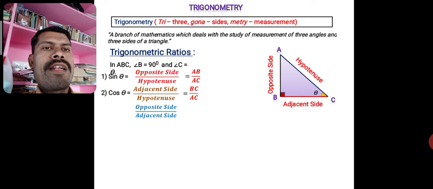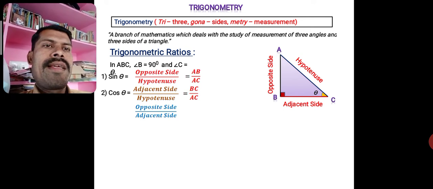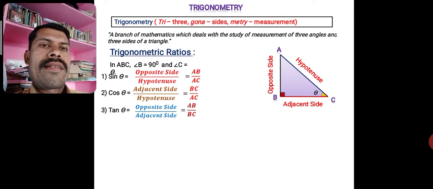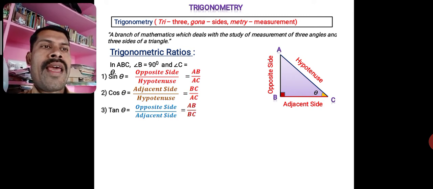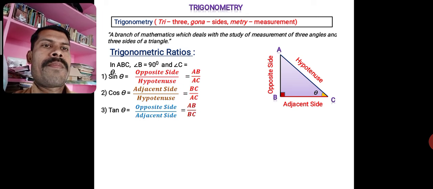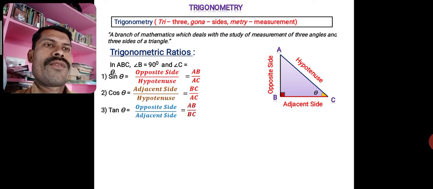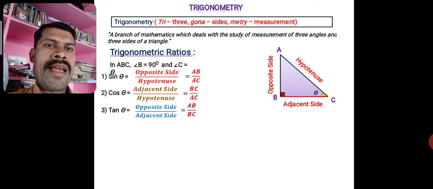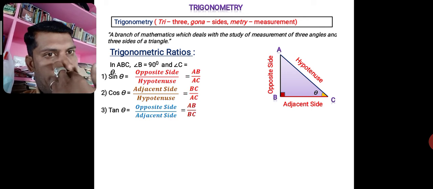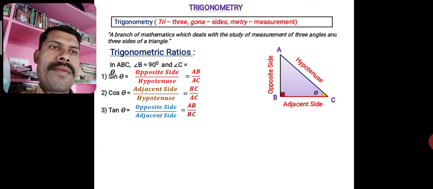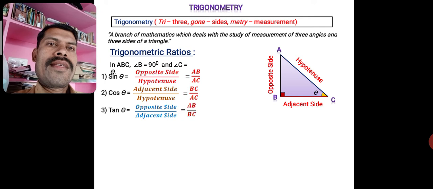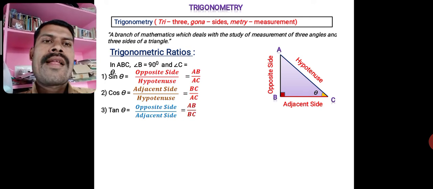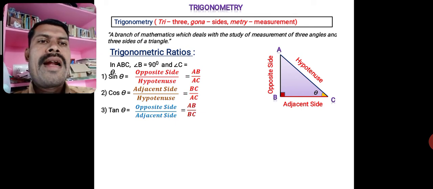So the ratio opposite side to adjacent side, that is AB by BC, is treated as tan theta, tangent of the angle theta, because the hypotenuse is lying on the two sides; that's why it is called tangent of angle theta. I think you are clear about these three. So sin theta is opposite side by hypotenuse, cos theta is adjacent side by hypotenuse, and tan theta is opposite side by adjacent side.